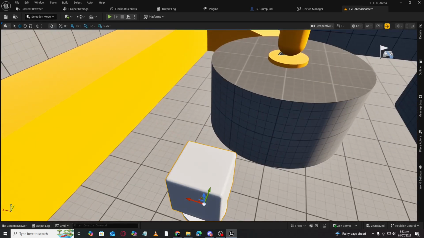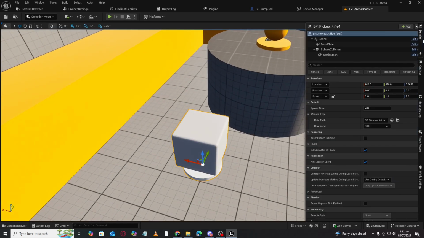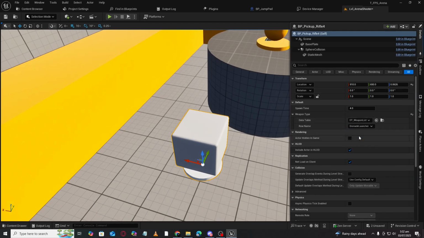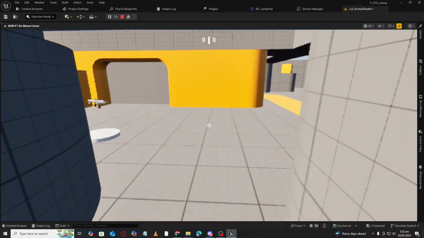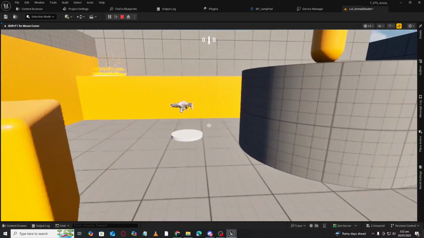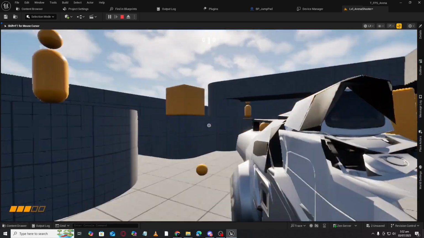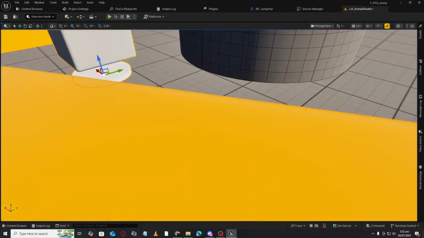And in the same way, we can change to something else, like a grenade launcher. And again, where are we now? So yes, now it has a grenade launcher. So it's very cool and it's very easy to change.